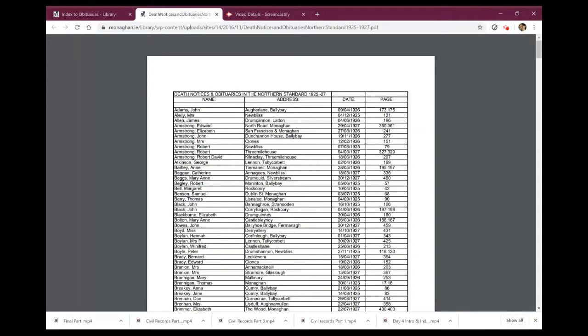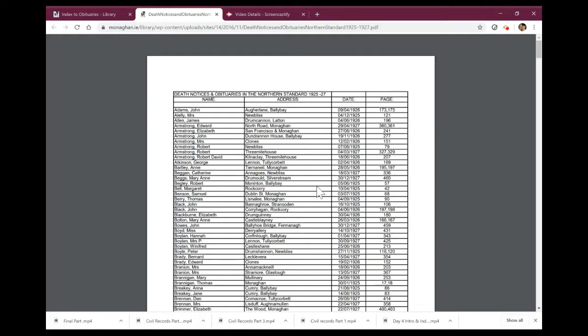And just bear in mind that not everybody's death was reported. In fact, in the earlier years, you had to be of quite high standing or done something really, really bad to have a full report of your death in the newspaper. So not everybody that died in that period obviously is listed in the newspaper or has a full obituary.